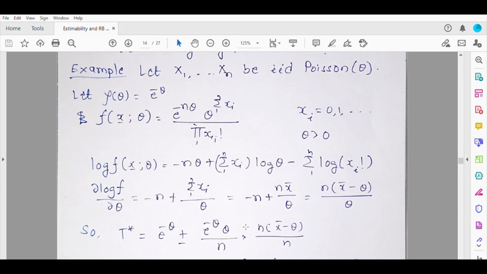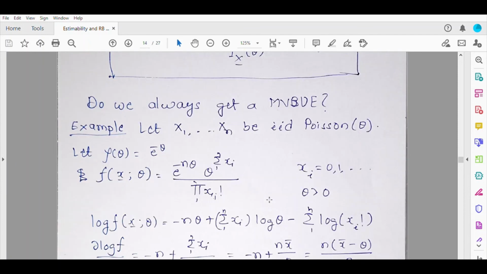So now, ∂ log f by ∂ theta will be, let us go on simplifying. Summation xi I can write as n times x bar. If you further simplify this, the derivative looks like this. So let us try to substitute everything there. So what do we get?